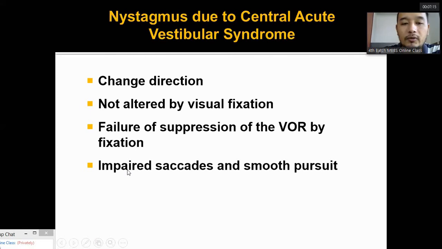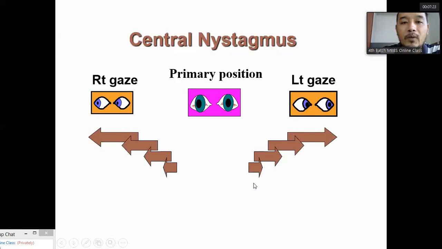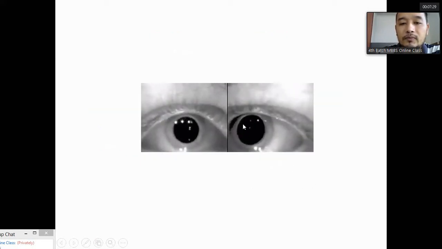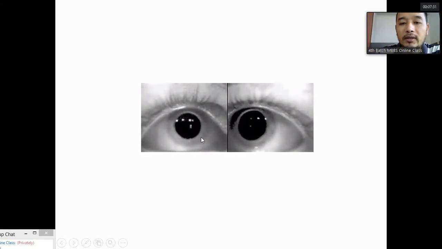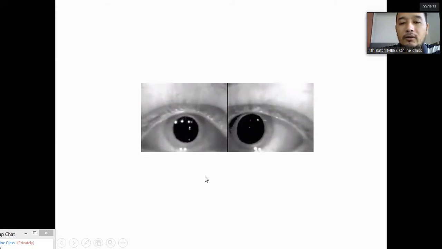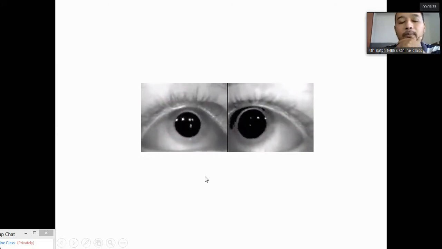Saccades and smooth pursuit movements are also impaired in the central cause, when the lesion is in the brainstem or brain. In central nystagmus it occurs everywhere: right gaze, left gaze, primary position. This is an example of central acute vestibular syndrome.